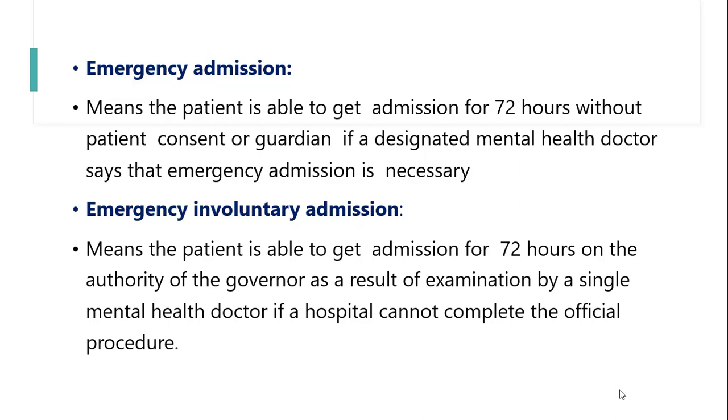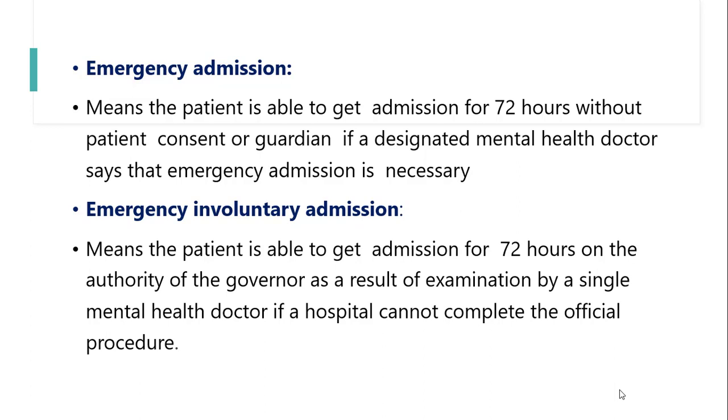Emergency admission means the patient is able to get admission for 72 hours without patient consent or guardian consent if a designated mental health doctor says that the emergency admission is necessary. So if the designated mental health doctor is telling that the admission is necessary, in that case the patient is able to get admission for 72 hours without the patient's consent or the guardian's consent. That is known as emergency admission.